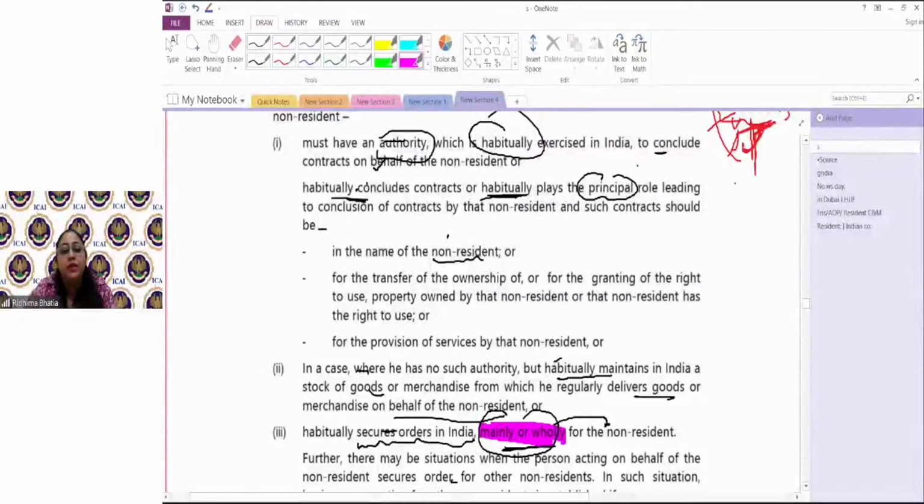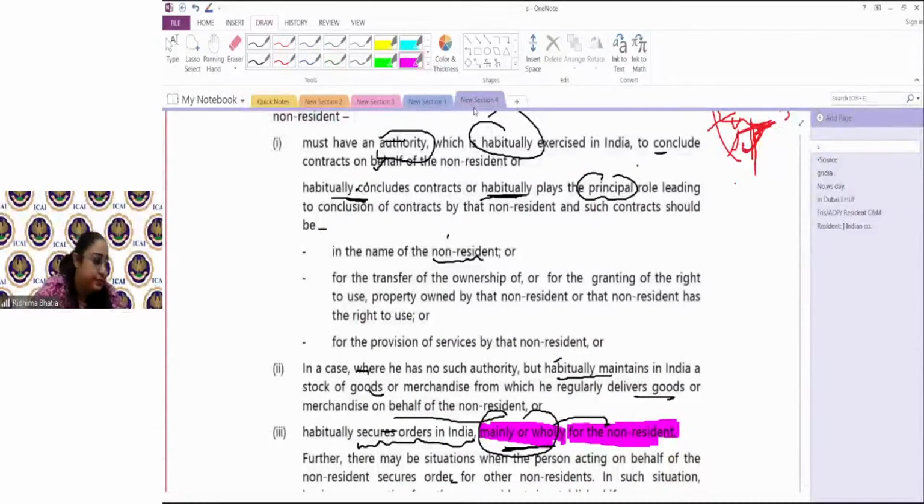And what does this mean, mainly and wholly for the non-resident? This person should work exclusively for the non-resident. If he is giving services to all the people abroad, saying that anyone can come and take help from me in securing orders, I would help you get a deal, he's acting as a general broker, then that person is not a business connection. When I have an exclusive person who is just mainly working for me, that is what is called a business connection. He has a dependent status. But if he is working independently and providing the same service to a lot of people, that does not mean he's a business connection. What did I say?